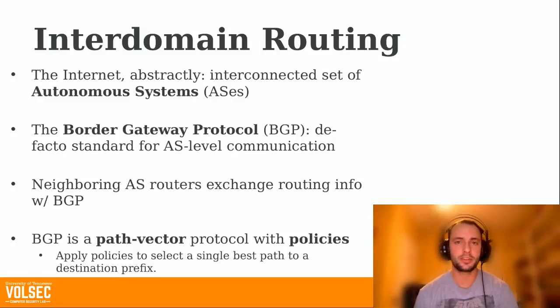BGP is a path vector protocol with policies. A path vector just means that as updates move from one AS to another, they're dynamically modified. The AS path in the update is dynamically modified so that each update has a history of where it's been as it moves through the control plane. Policies just means that local network operators can apply a very flexible rule set to choose a best path to any given destination prefix.